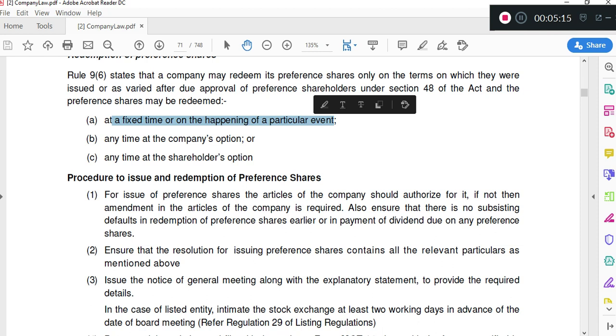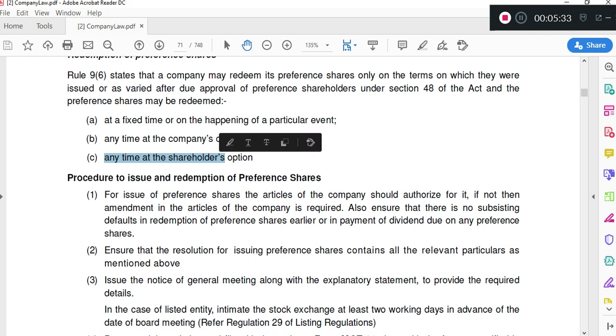That can be any time before 20 years, correct? So for example, in the resolution, we have mentioned that preference shares will be redeemed say after 5 years. So redemption will happen at a fixed time, that is after 5 years, or it can happen at company's option, or it can happen at shareholder's option. So whenever company decides, or whenever company has funds, company will opt to redeem the preference shares, but that is again anytime within 20 years. Or the third is shareholder's option. Whenever shareholder needs money, shareholder will come to company and ask for his money. And that also should happen anytime during 20 years.